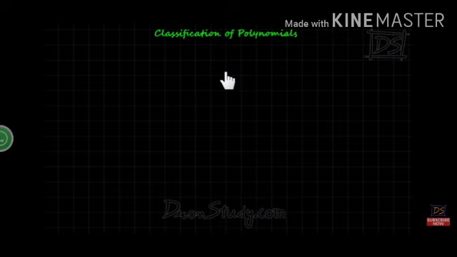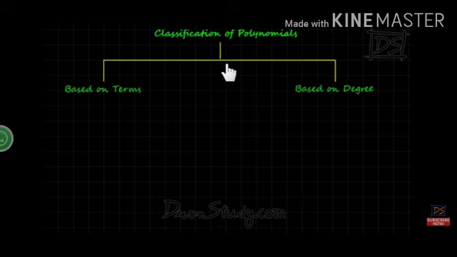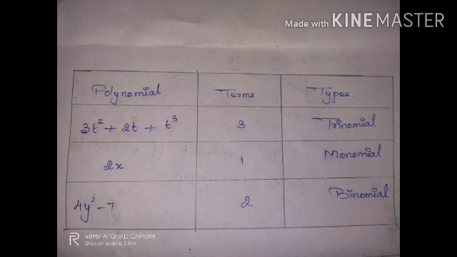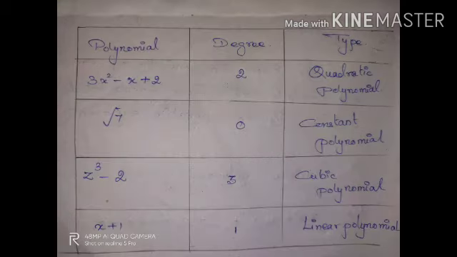Now let us see the classification of polynomials, which is based on terms and based on degree. Based on terms is nothing but the number of terms in the algebraic expression. If there are 3 terms, it is called a trinomial. If there is 1 term, it is called a monomial. If there are 2 terms, it is called a binomial. Now based on degree, if the degree is 0, it is called a constant polynomial, if the degree is 1, it is called a linear polynomial, if the degree is 2, it is called a quadratic polynomial, and if the degree is 3, it is called a cubic polynomial.